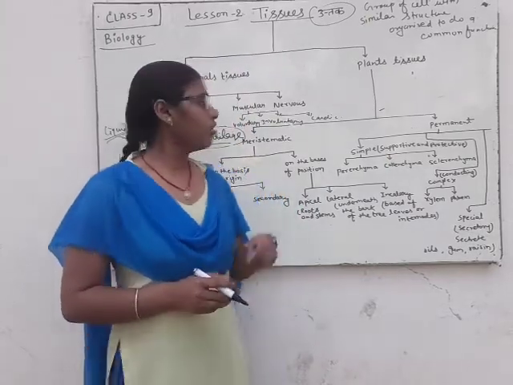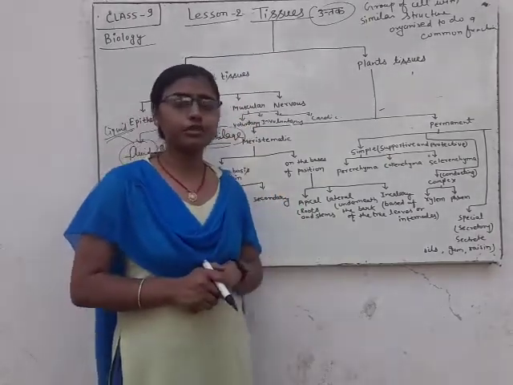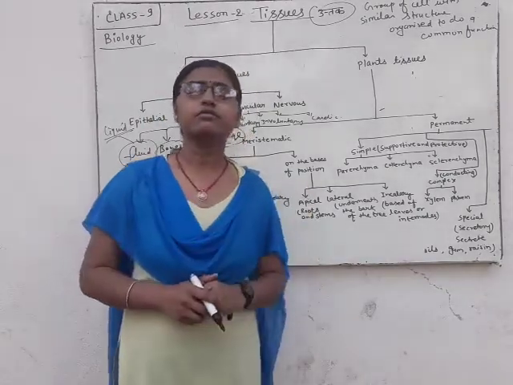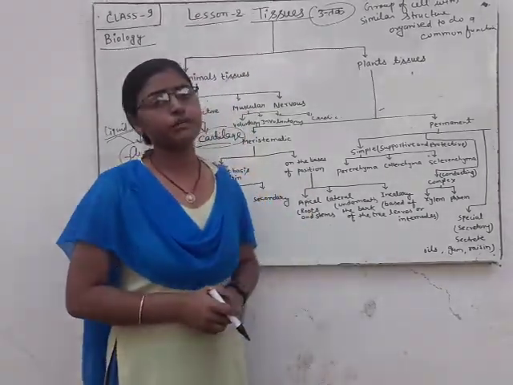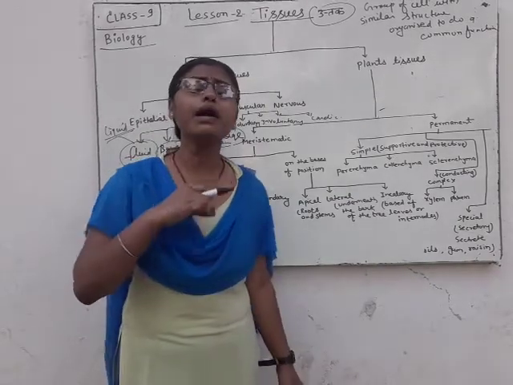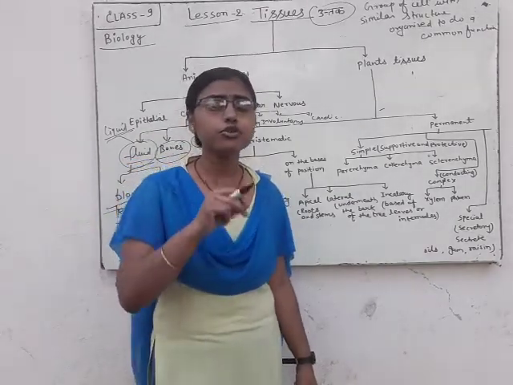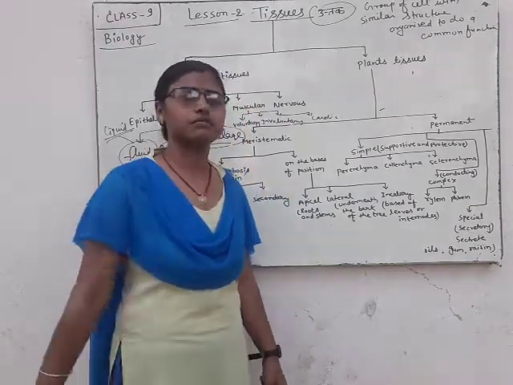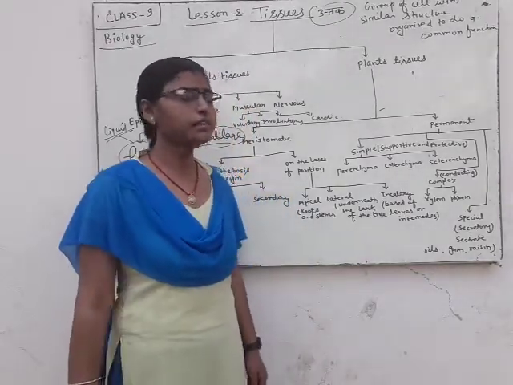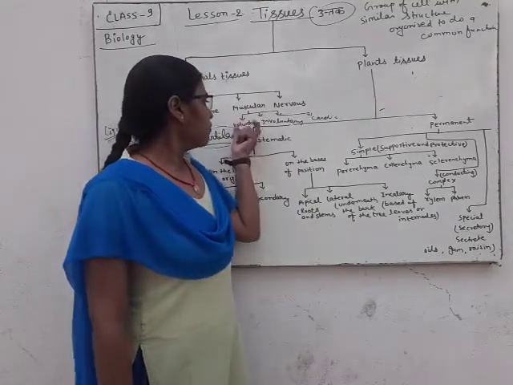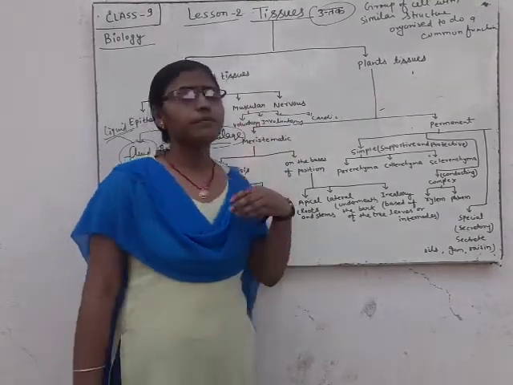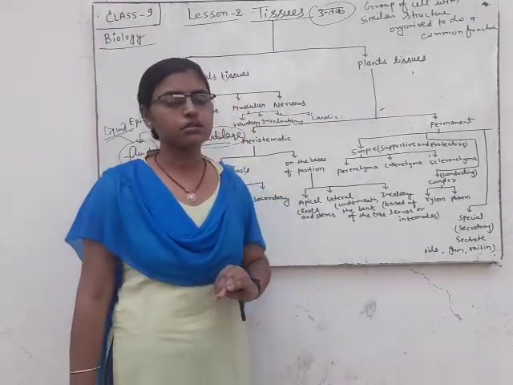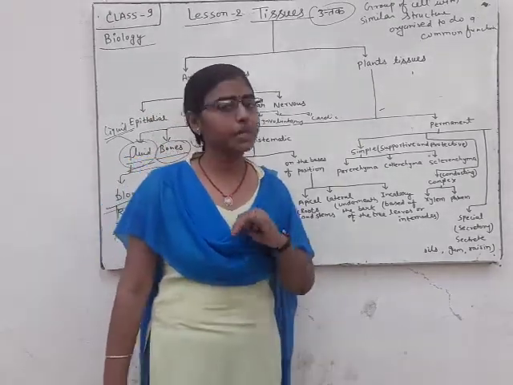So voluntary tissue is found in that part of the body, that organ of the body which is controlled by us, controlled by our brain. We can say that voluntary tissue is controlled by our will, controlled by our brain.